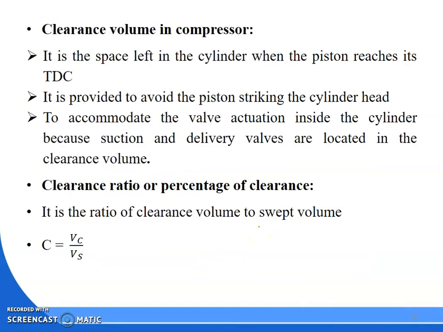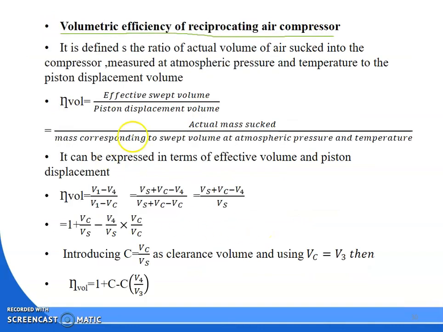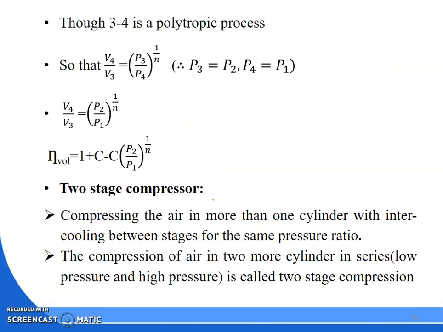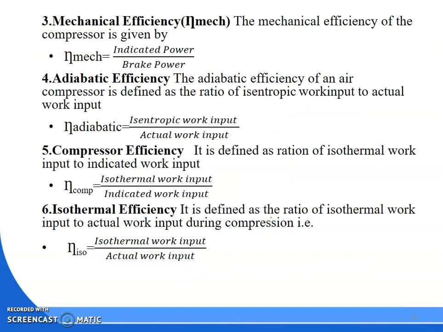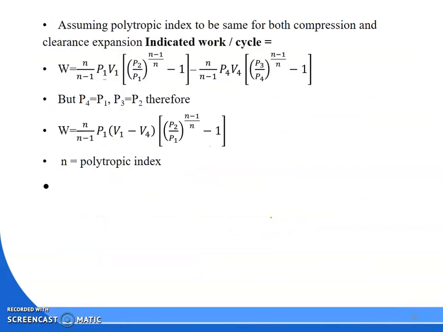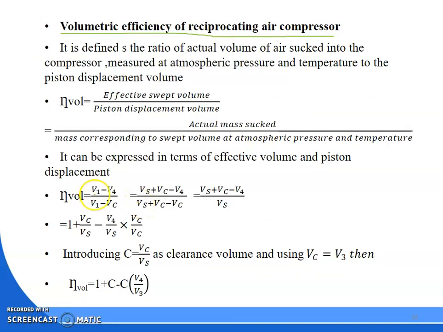So actual volume by swept volume, that is your volumetric efficiency. So volumetric efficiency is your effective swept volume by piston displacement. The effective swept volume is V1 minus V4. What is your piston displacement volume? Total volume is your V1 and this is your Vc. So V1 minus Vc would be the swept volume. So here I can put V1 minus Vc.